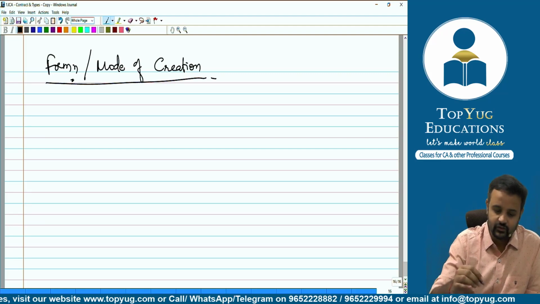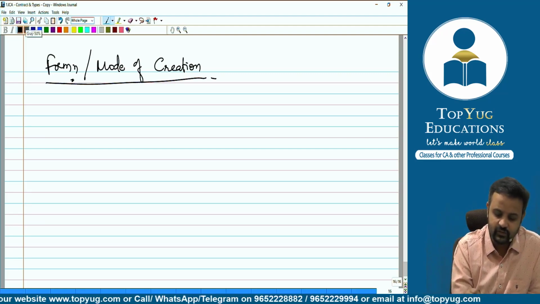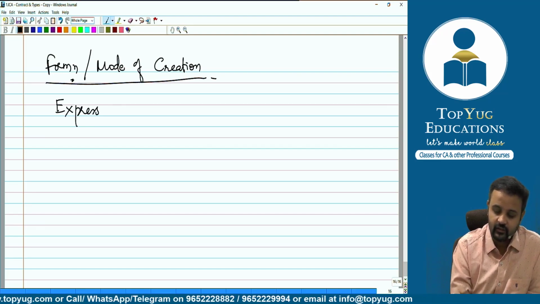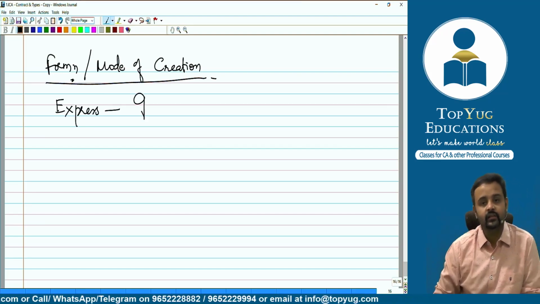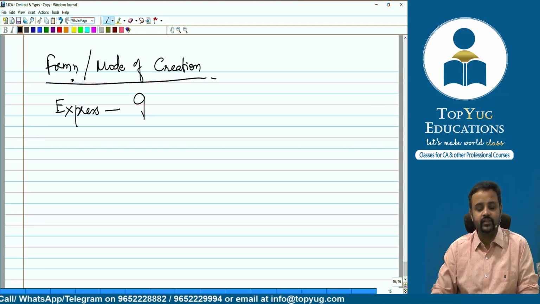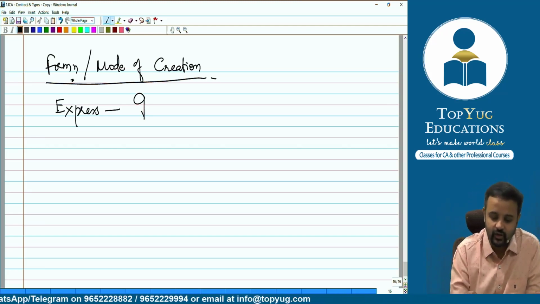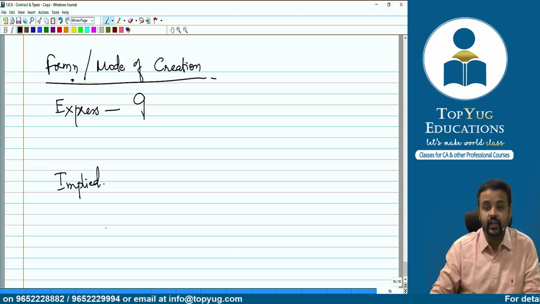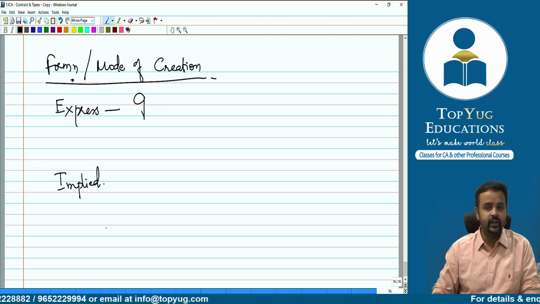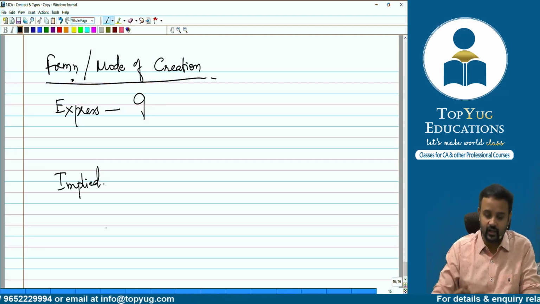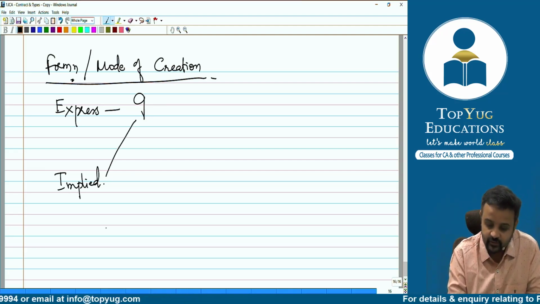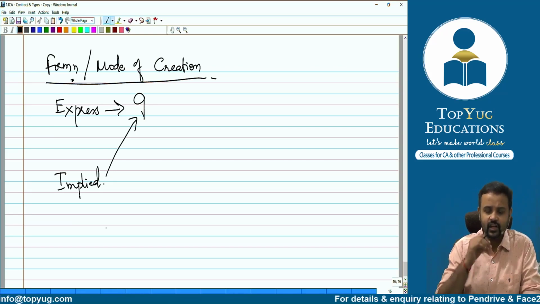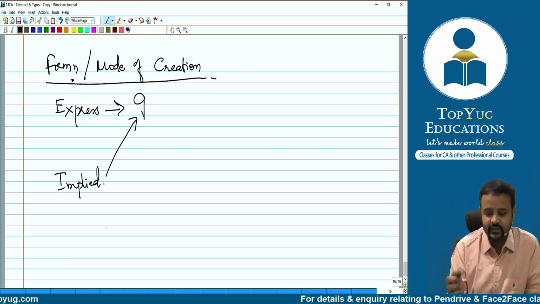In this we have got express contract, which is coming from section number 9. Section number 9 gives this. We also have got implied contract. Express contract, implied contract. This express contract comes from section 9 and implied contract also comes from section 9. Okay, fine, sir. What is an express contract?